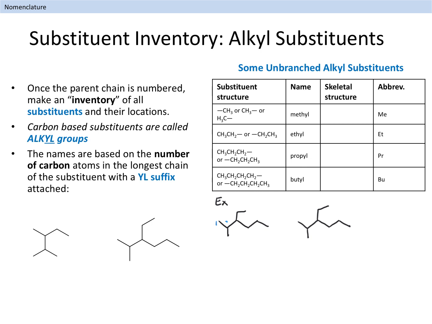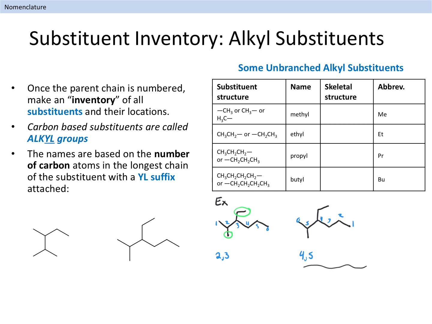But notice that I can number the chain in two different ways. If I start numbering the parent chain on the left, and go sequentially to the right, my substituents, which are located here and here, are assigned location numbers of 2 and 3. If I start numbering from the other side, however, my substituents would get the location numbers of 4 and 5. So there are two possible ways to number the parent chain. Which one is correct, and how do we choose the correct numbering scheme?